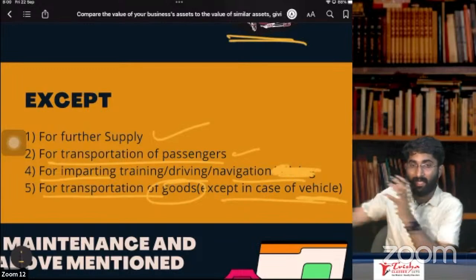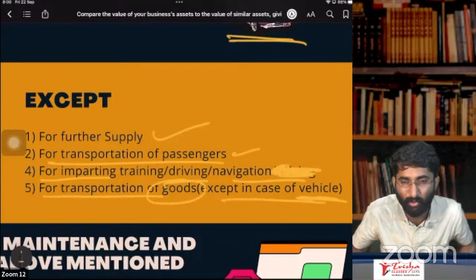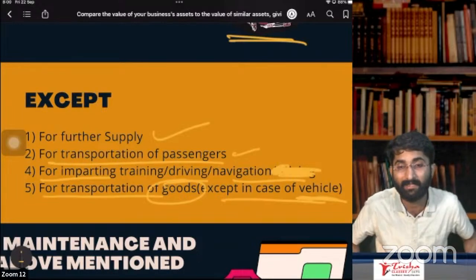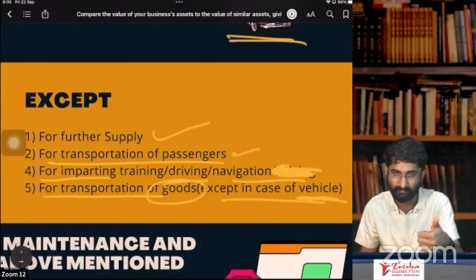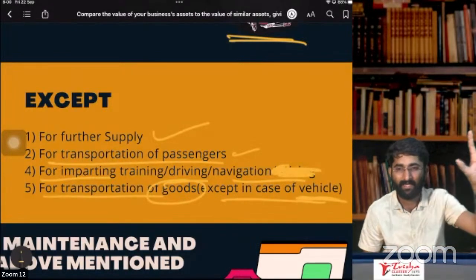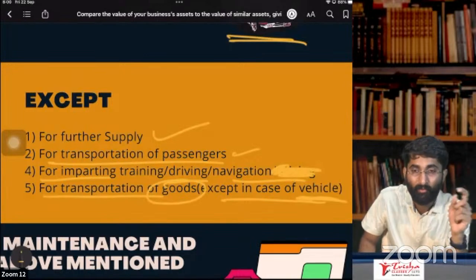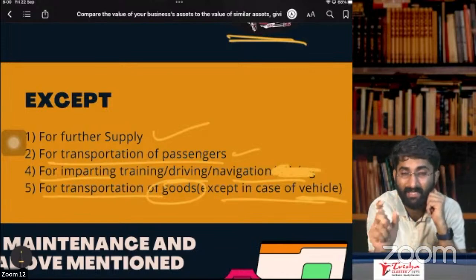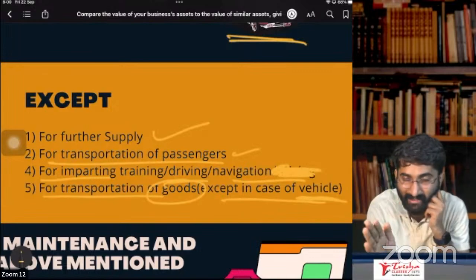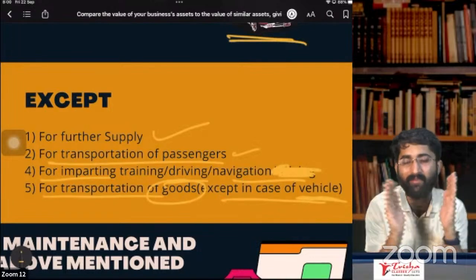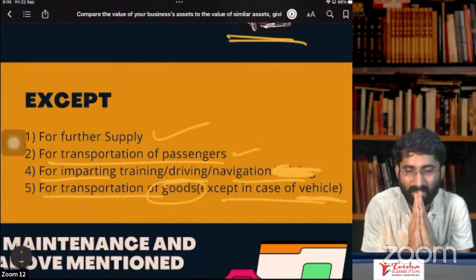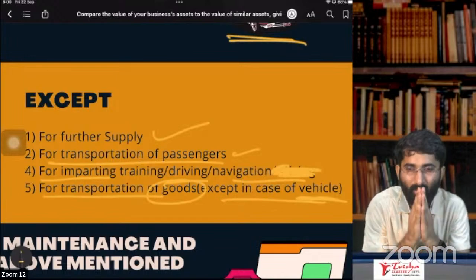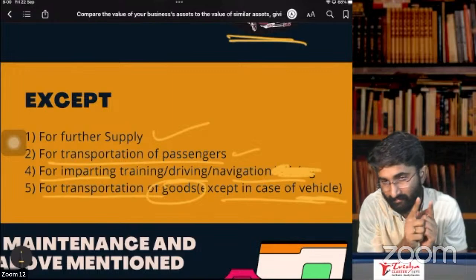But if I am purchasing aircraft or vessel for transportation of goods, will I get ITC? Yes, I'll get ITC. See, again, vehicles. What is the important condition? Vehicles meant for transportation of persons where the seating capacity is less than or equal to 13, including the driver, I don't get ITC. Whether I'm using it for business purpose, or for transportation of persons, or for transportation of goods, in all these cases, I don't get ITC.